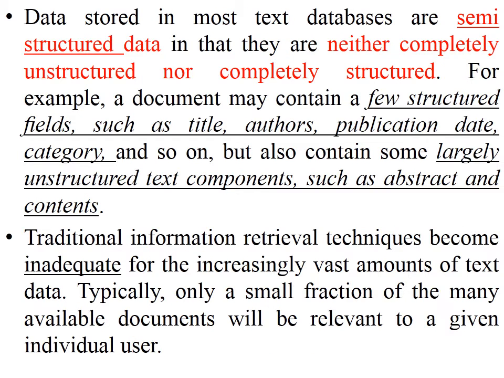So the data stored in almost all text databases is semi-structured data. That is, it is neither completely unstructured nor completely structured. For example, a document may contain a few structured fields such as title, authors, publication date and category. So the traditional retrieval techniques become inadequate for the increasingly vast amount of text data.